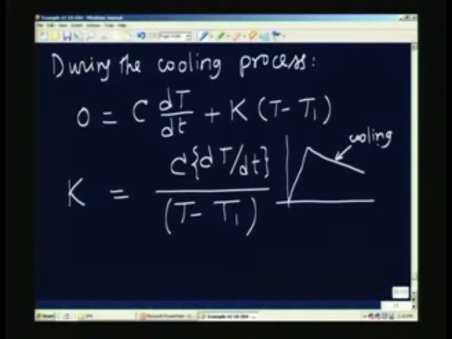If I choose any point here, this is the value of T. If I draw a tangent line, this is the slope. C is known, this is the calorimeter heat capacity, and with this value of T, we can estimate K from this.